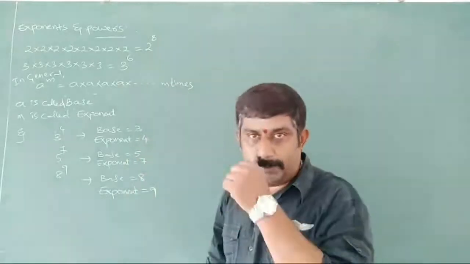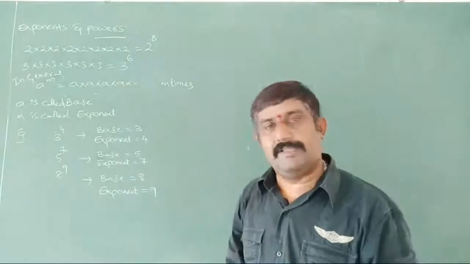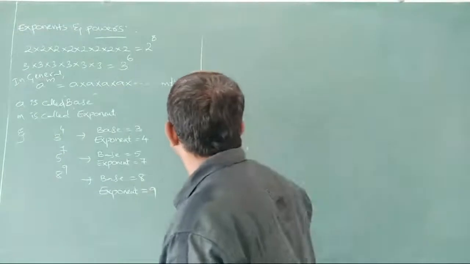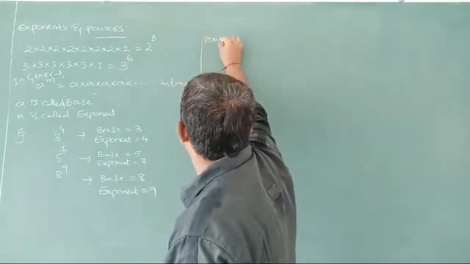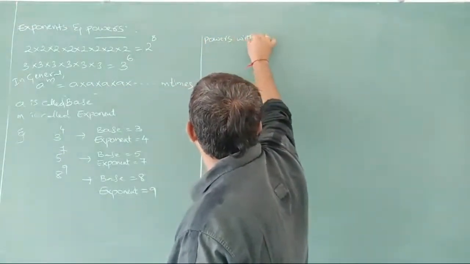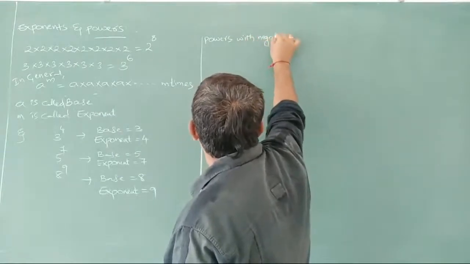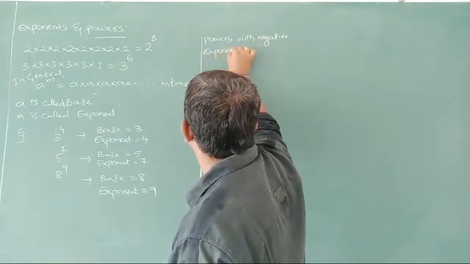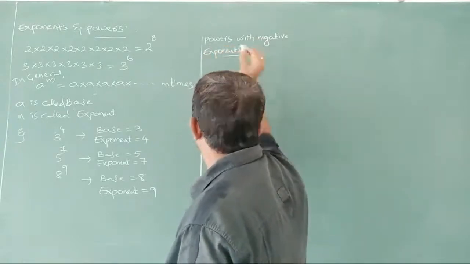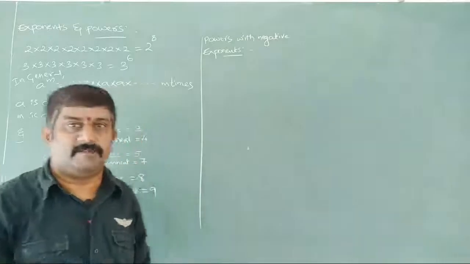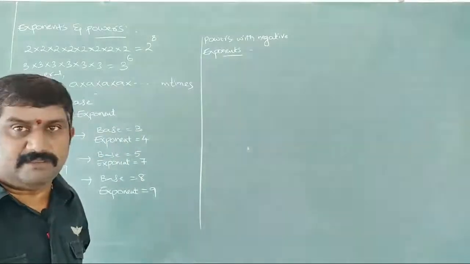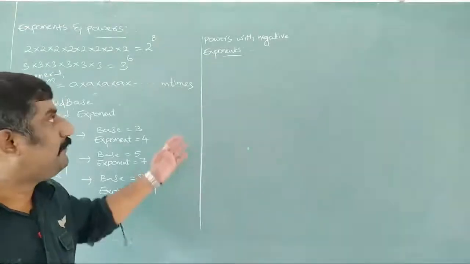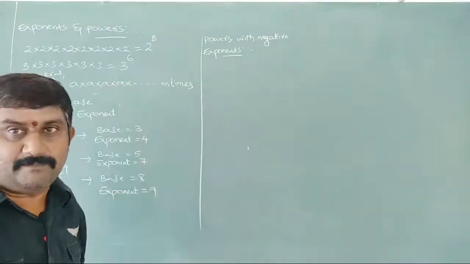Now we may get a doubt, sir, is there any negative exponent? Yes, we have negative exponents also. Now we'll discuss the same here: powers with negative exponents. How are we going to derive it? Just observe here. I am taking a few examples, with which I am going to explain the topic of powers with negative exponents.